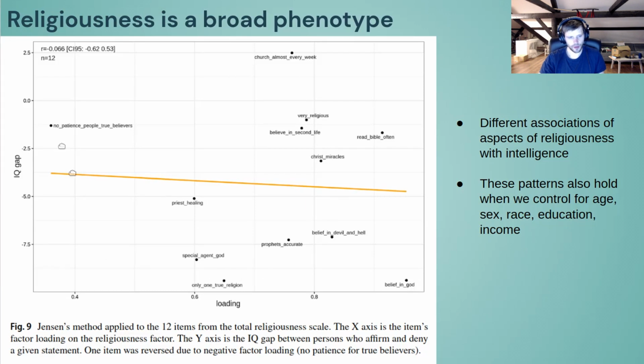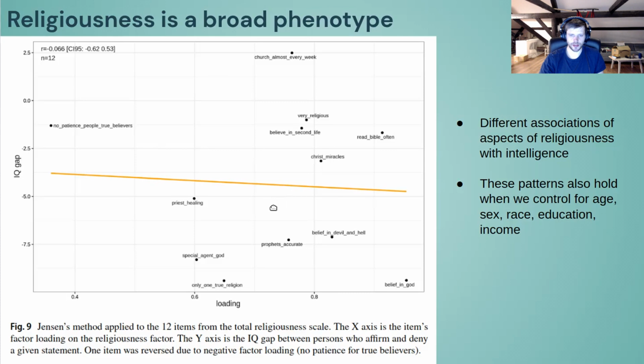But then we have some other stuff like belief in God and thinking yourself as a special agent, which, I guess, is somewhat schizophrenic, and the prophets are accurate, and so on. These items have much stronger negative relationships. But we see overall this correlation is totally nothing. And what this really tells us is that there's a lot of heterogeneity in the relationship of each of these items to intelligence.